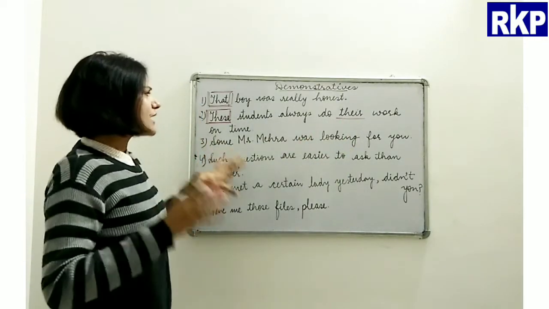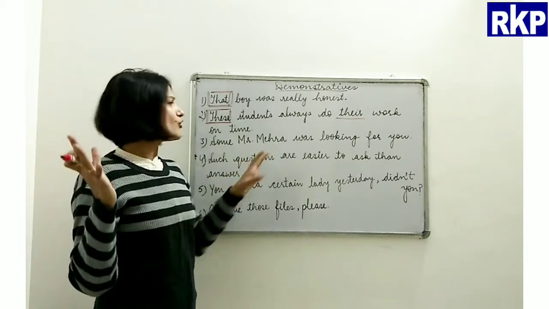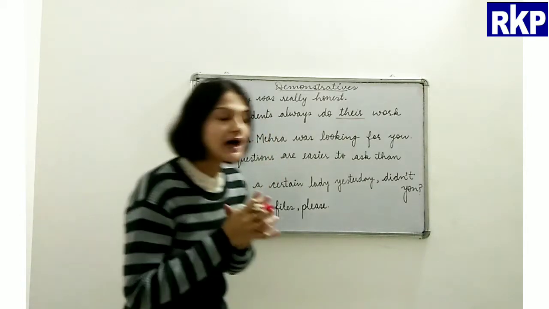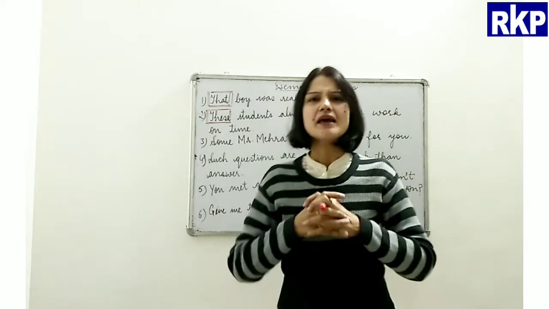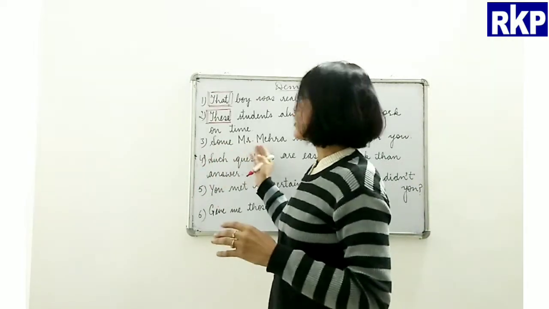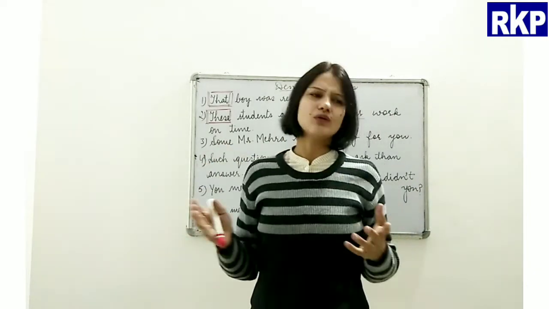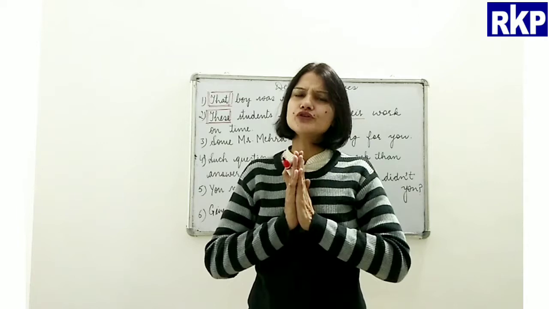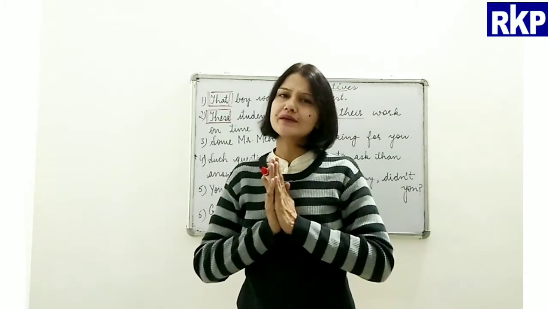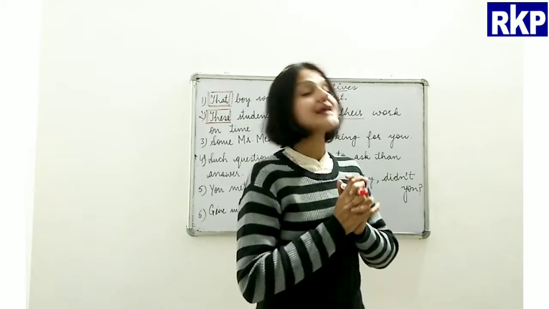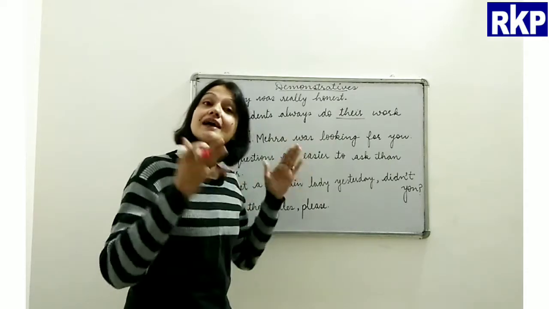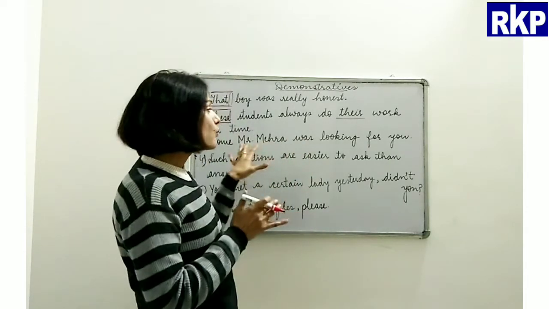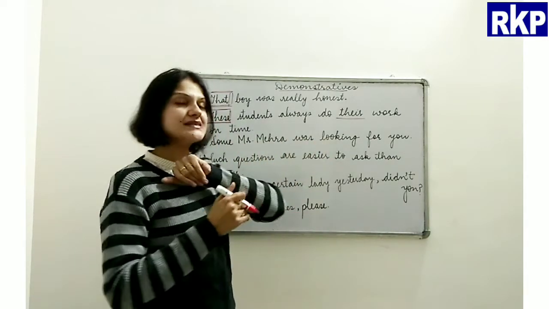Alright, some Mr. Mehra was looking for you. Now you may say, ma'am, how have you used some with a proper noun? But let me tell you that it's correct. Now what do we actually mean by this sentence?